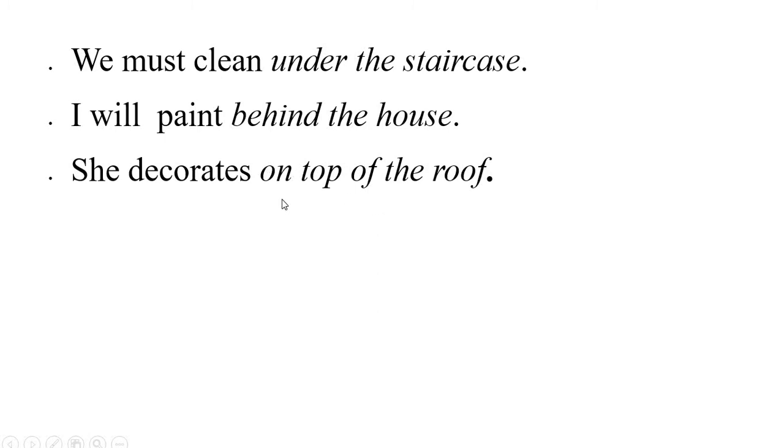And here we want to know what is its function in the whole sentence. We can simply ask, she decorates what? Or, to ask the question correctly, what does she decorate? That is the direct object.